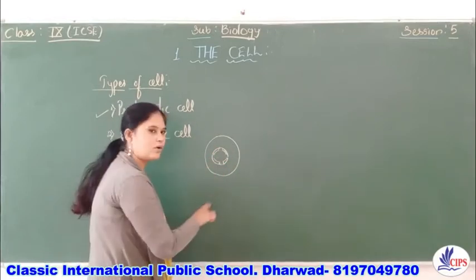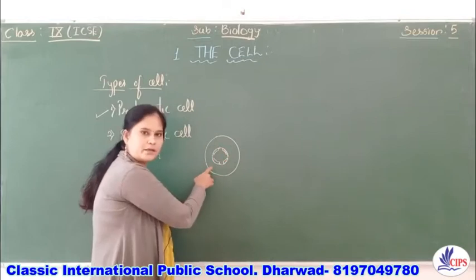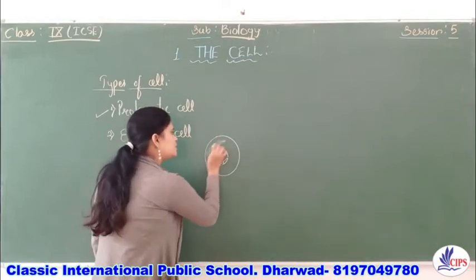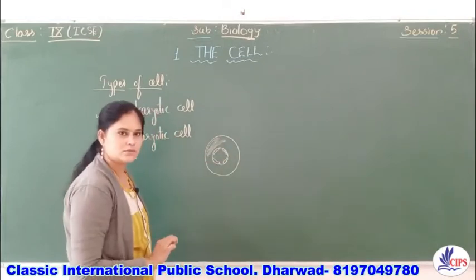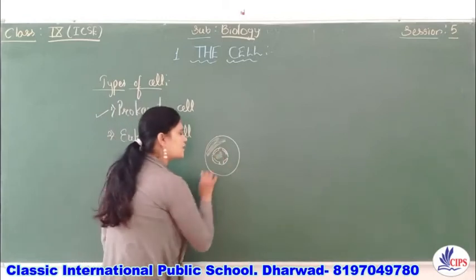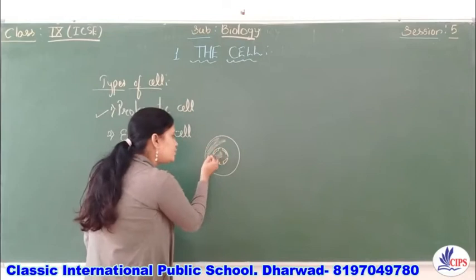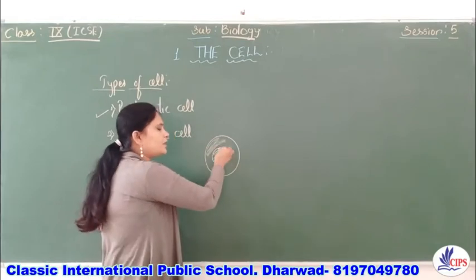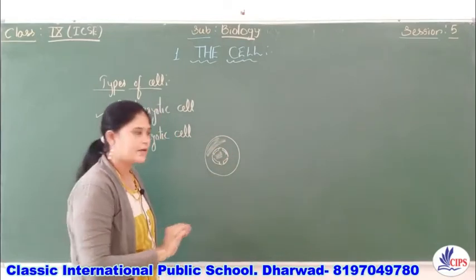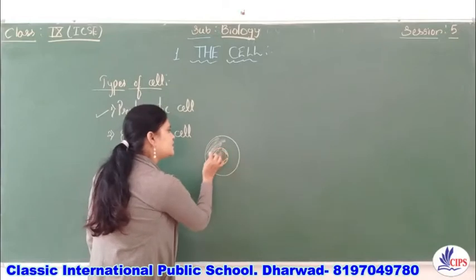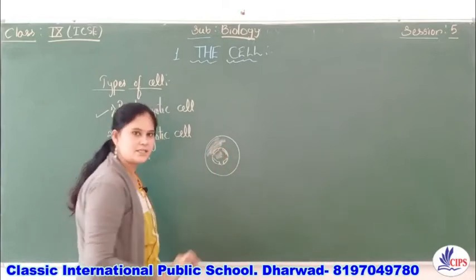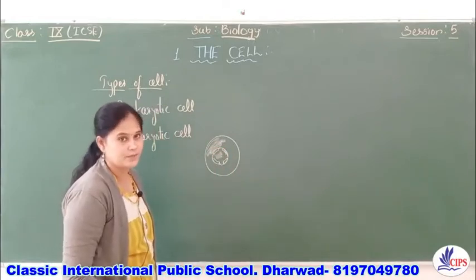And due to this nuclear membrane, this portion is called what? Cytoplasm, and this is called what? Nucleoplasm, right? Due to the presence of the nuclear membrane, we can see this part as cytoplasm and this as nucleoplasm.